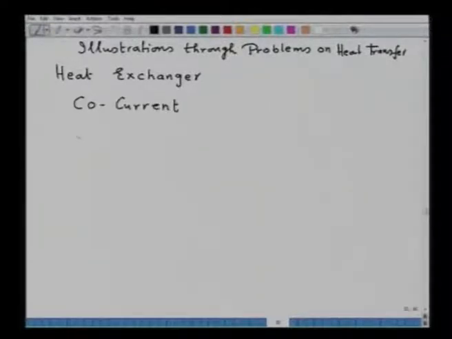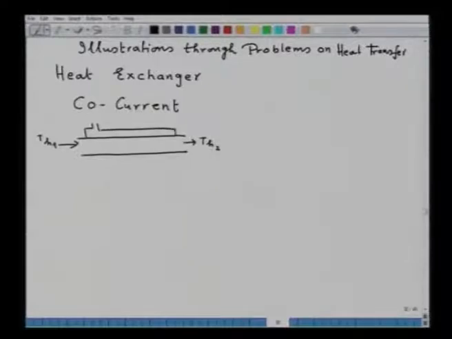suppose this is a heat exchanger, or we can call it a recuperator. Here the hot fluid is flowing, say at temperature TH1, and it is discharged at temperature TH2, and here in the coaxial tube, the cold fluid is entering.